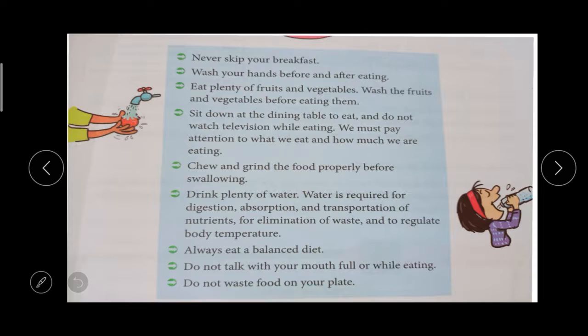So what are the healthy eating habits? You should not skip your breakfast. Wash your hands before and after eating. Eat fruits and vegetables, and wash them before eating. Sit down at the dining table. Chew and grind the food properly. Drink plenty of water. Eat a balanced diet. Do not talk while eating, and do not waste your food.